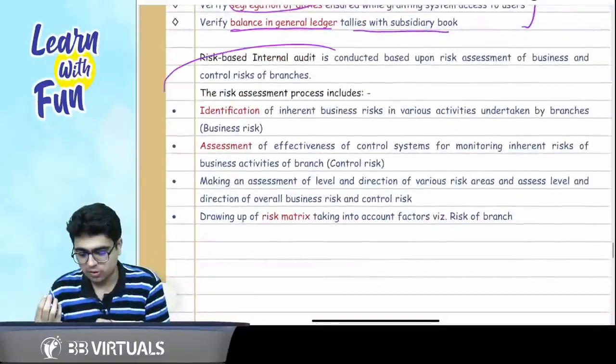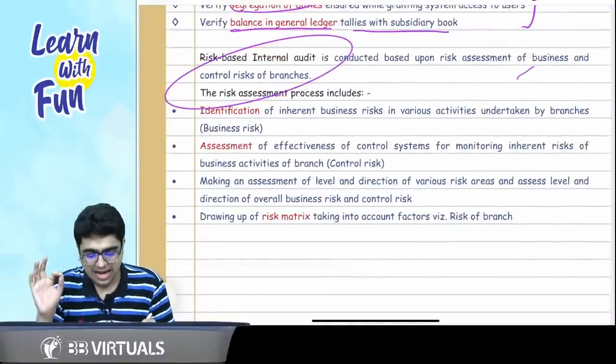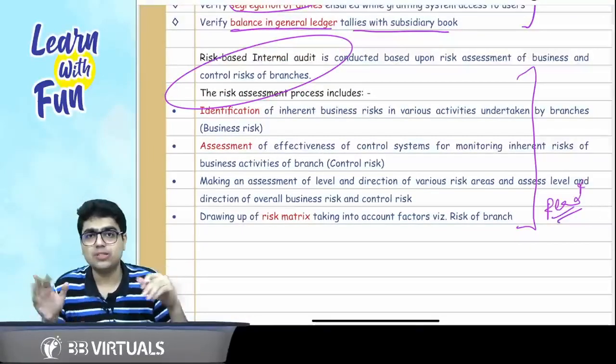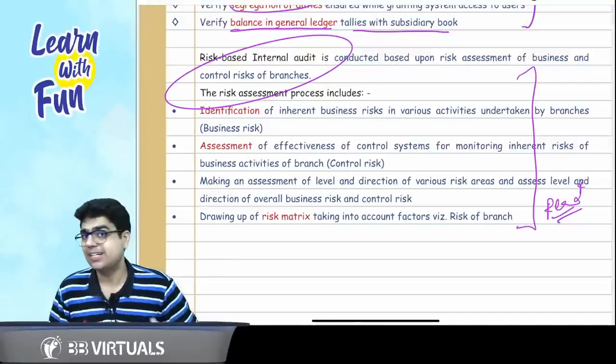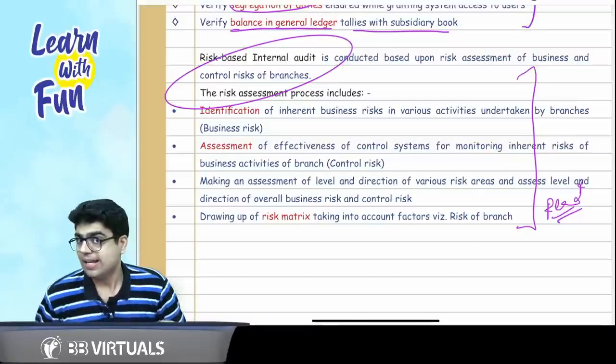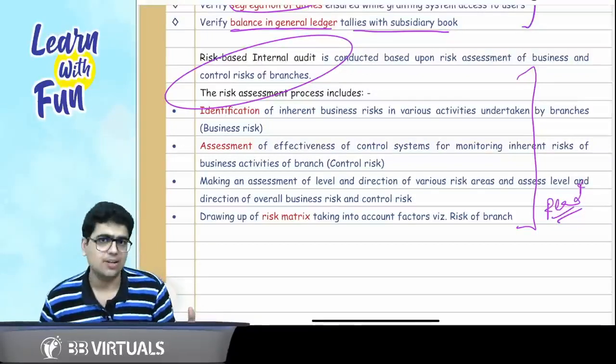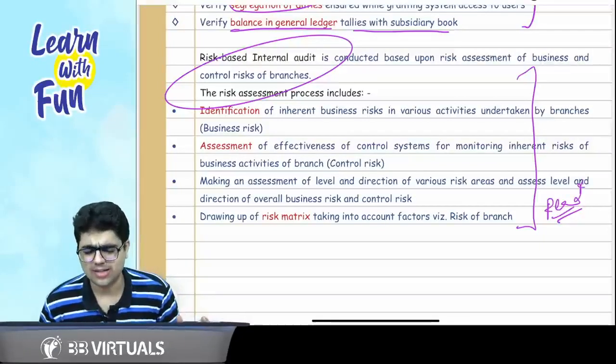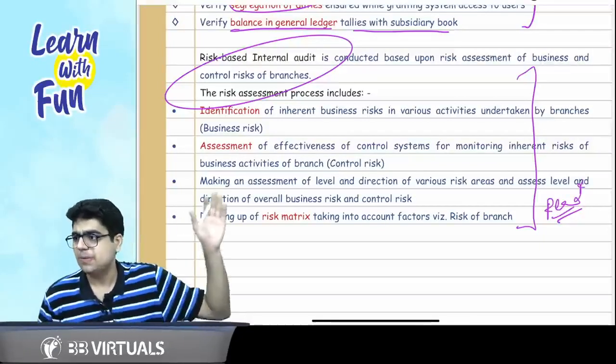Then comes this point, concept of risk-based internal audit. I feel you should read it yourself. Just read it once yourself, because there are so many risk-based audits that we have studied in this whole audit course, that anything can be asked and anything can strike your mind at the time you are giving the examination. So just hope for the best, just hope to God that you get the right point. Okay? So please revise it on your own.